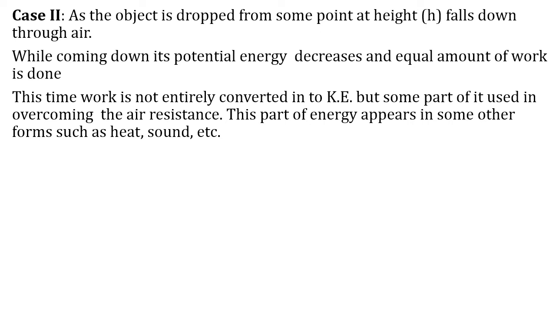In this case, the work energy theorem can be written mathematically as delta PE, that is decrease in potential energy, is equal to delta KE, that is change in kinetic energy, plus work done due to air resistance.